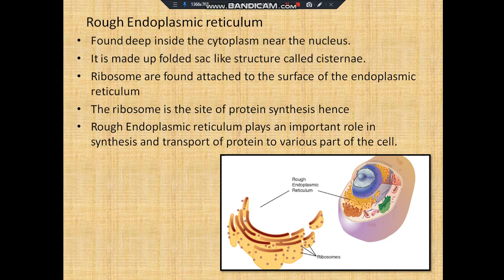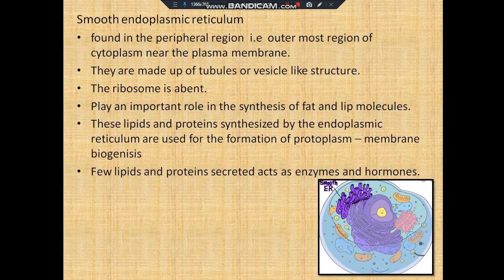Hence this rough endoplasmic reticulum plays an important role in synthesis of protein and transporting the synthesized proteins to various parts of the cell. Now let us discuss smooth endoplasmic reticulum. Generally, the smooth endoplasmic reticulum does not have any ribosome fixed to its surface, and it is made up of tubular or vesicle-like structures. And these smooth endoplasmic reticulum are found in the peripheral region of the cytoplasm, that is nearer to the plasma membrane.